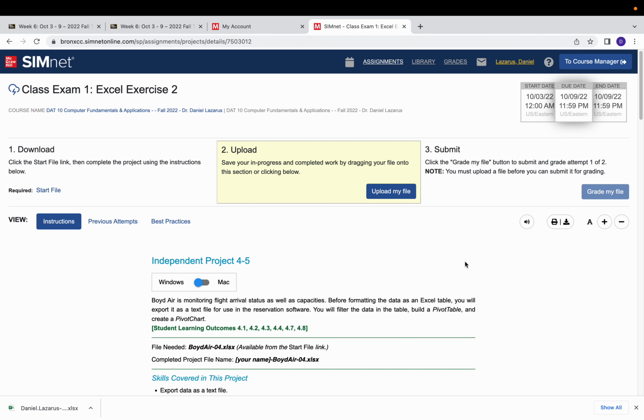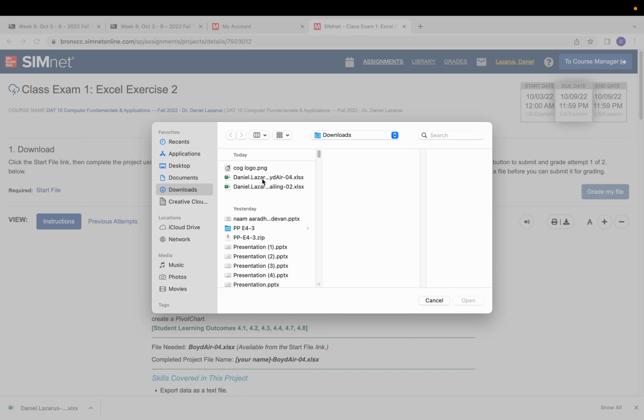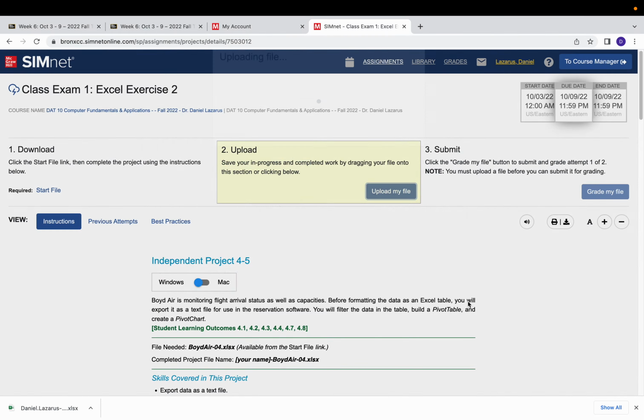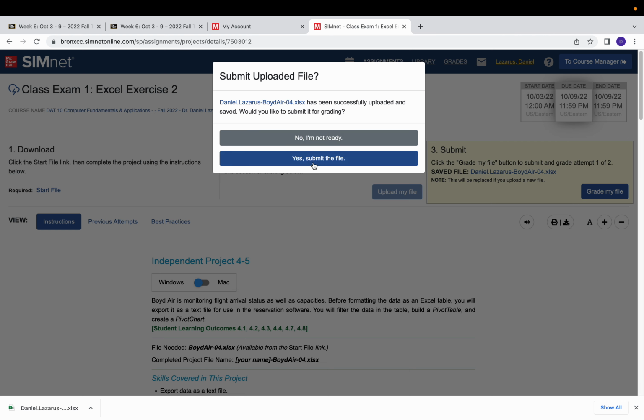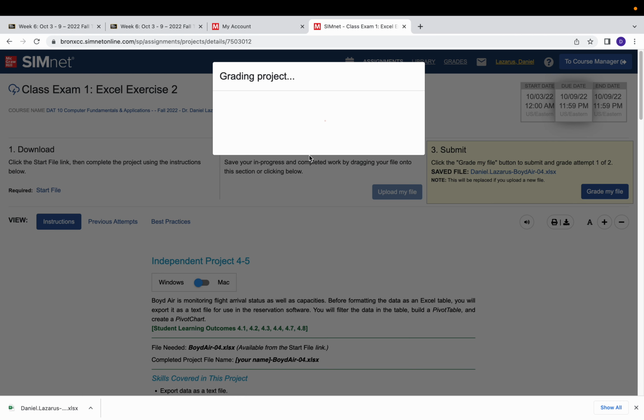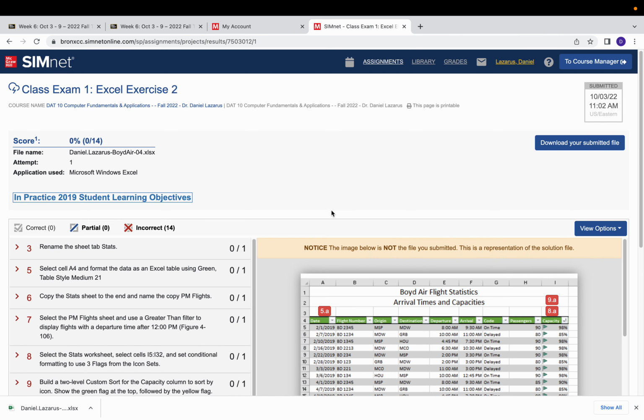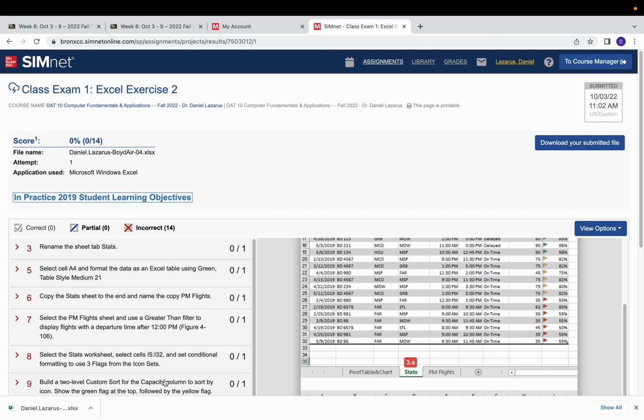Then complete your work and upload your file here. Say for example, I have completed this and I'm going to submit it, and it automatically grades. I'm ready. I click on that. If you submit a wrong file, it will not accept it. It will give you an error message saying this is not your file, or you have copied your file, or something like that. Again, I didn't do anything, so I get a 0, but you have to complete all the tasks. It tells you which tasks you've done incorrectly, and it will also tell you your grade here. So you can go back, correct it, and submit it the second time, because there are 2 attempts given to you.